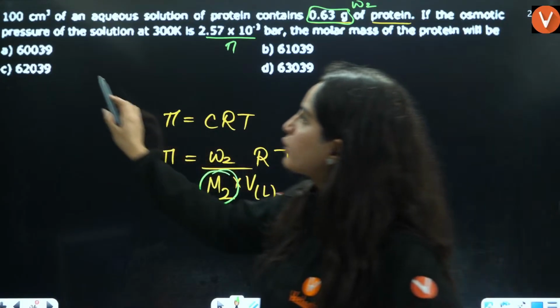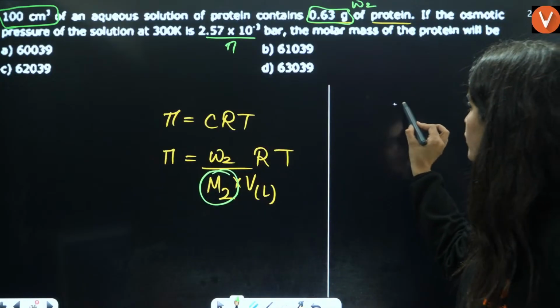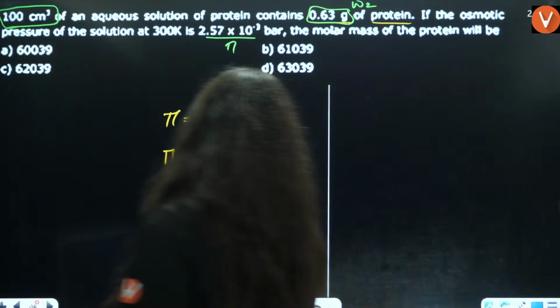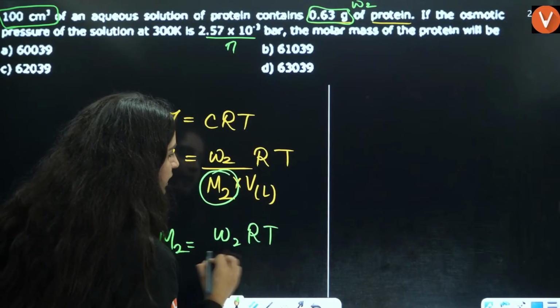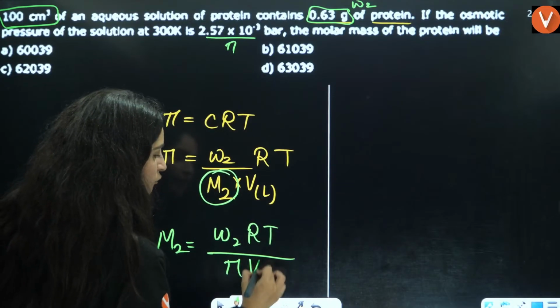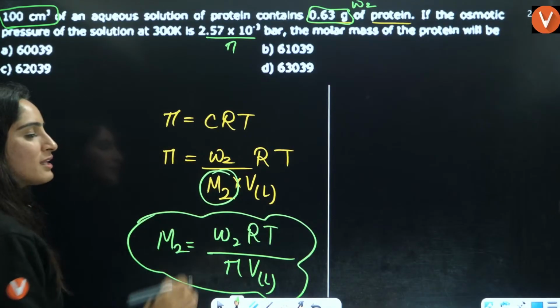Volume is also given to us, that is 100 centimeter cube. So what we have to do? We just have to make the formula, that will be M2 equals to W2 RT divided by pi volume. Here it should be in liters, right? Okay, so just put all the values.